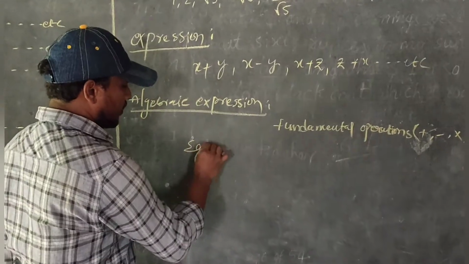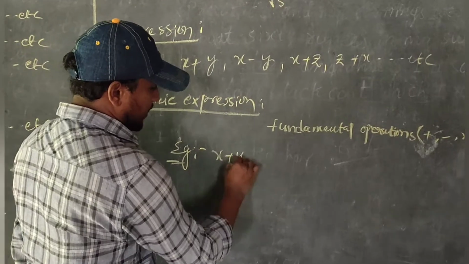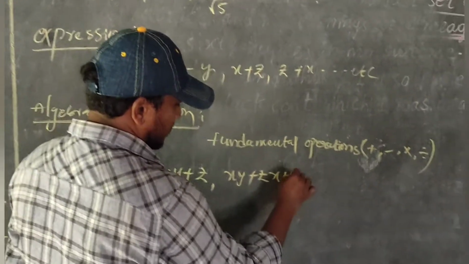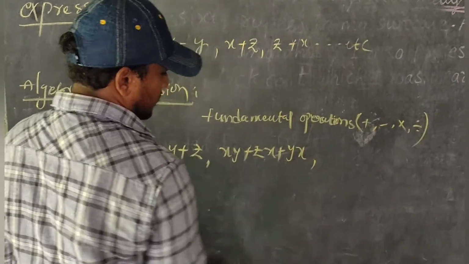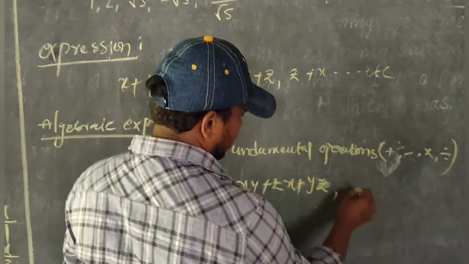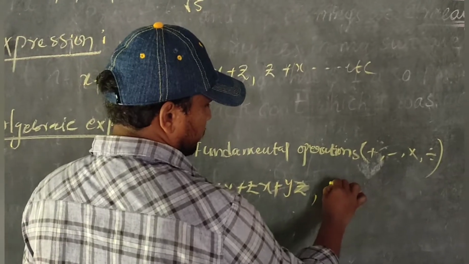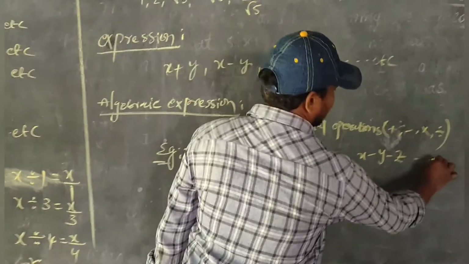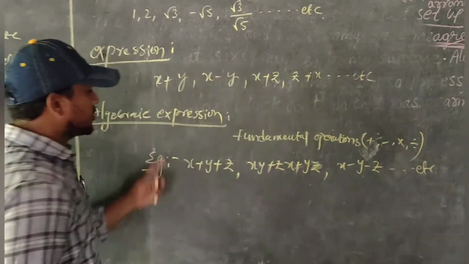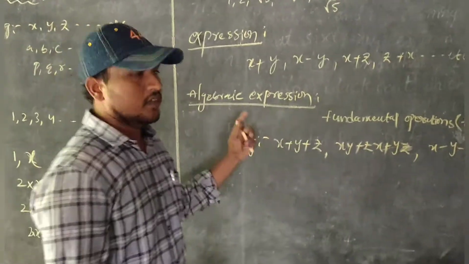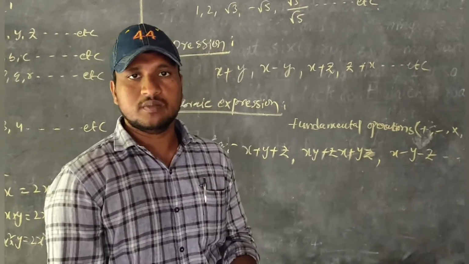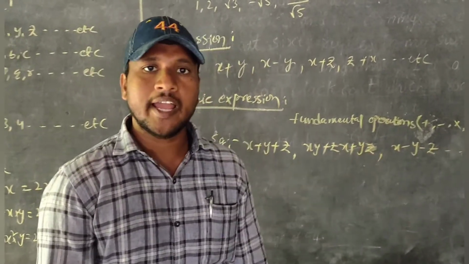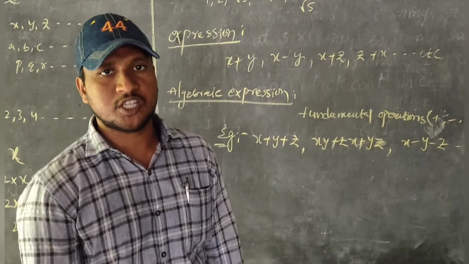Examples: x plus y plus z, or xy plus zx plus yz, and x minus y minus z and so on. The combination of terms obtained by fundamental operations is called an algebraic expression.